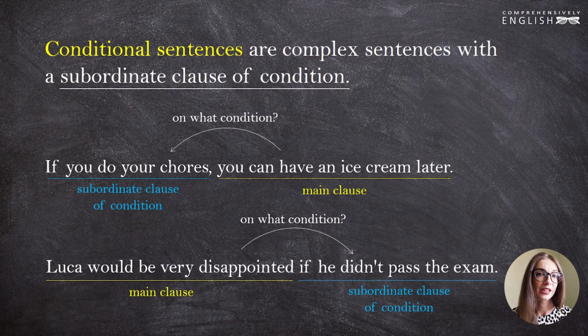They can change places. You can start with the main clause and finish with a subordinate clause, or vice versa. You can start with the subordinate clause and then continue with the main clause. That doesn't matter, but what does matter is that you must have a subordinate clause of condition in a conditional sentence.